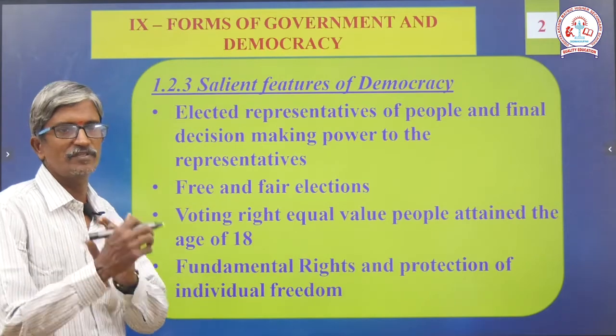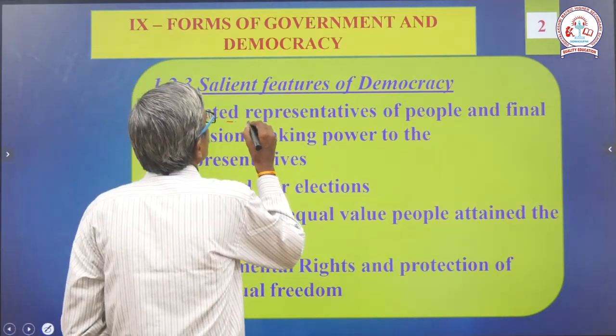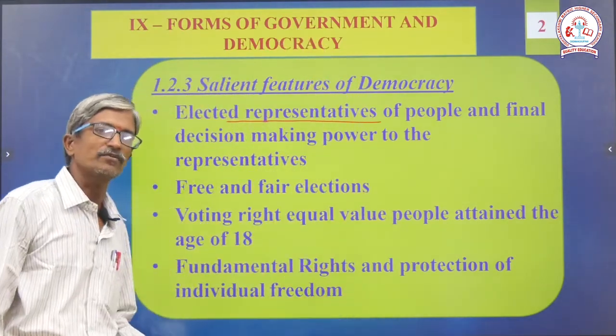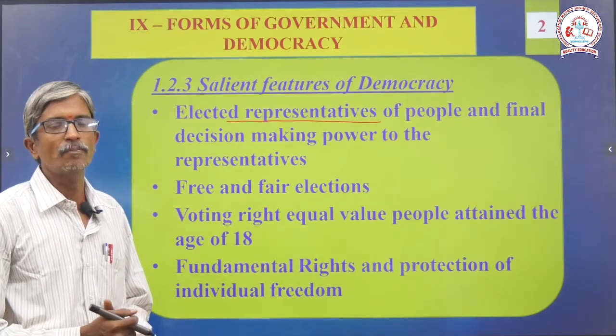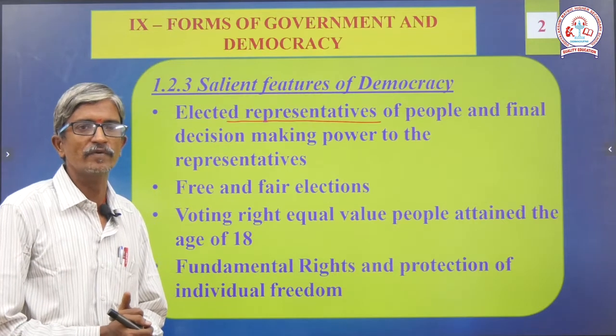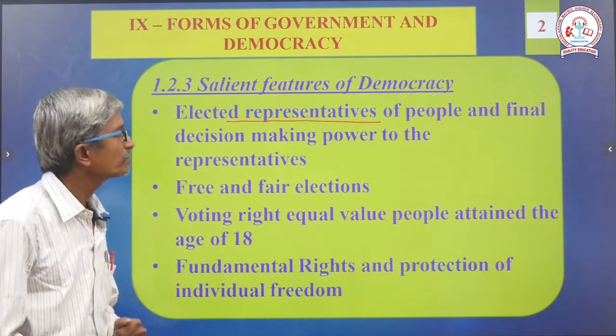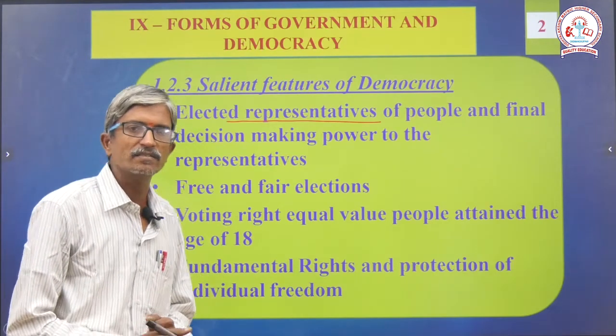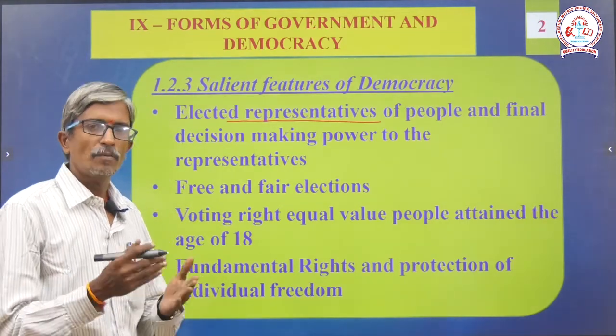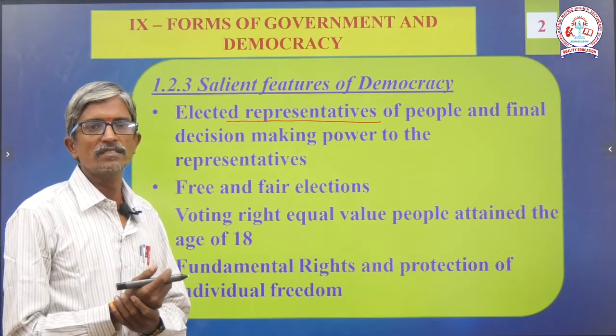Next, salient features of democracy. What is its special features? Number 1, here the elected representatives. Who are the elected representatives? Through the universal adult franchise. The person who attain 18 years of age, we can choose any person through general elections, by direct elections, we are casting our vote. The person who got the majority vote declared as a winner.